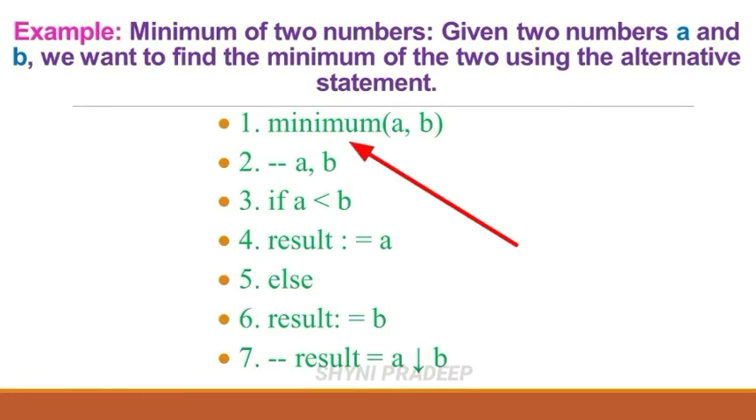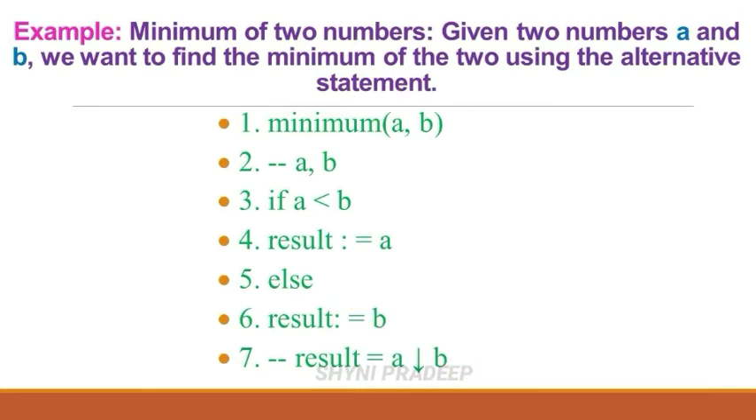This is the name of the specification, minimum, and these are the inputs A, B. And next check the condition. If A is less than B. If A is less than B means what? You have to check this condition. You have to find out the minimum value. If A is less than B, then you have to print result is equal to A. Which means if this condition is true, then you have to print the result A. If that condition is false, result is equal to B will be printed on the output screen.